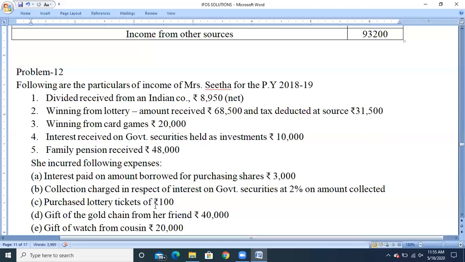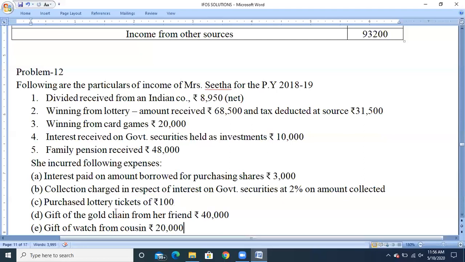Next, purchase of lottery ticket, 100 rupees. We already discussed that any expenditure related to casual income will be ignored. Only the expenditure incurred by the assessee for owning and maintenance of horses for horse races can be claimed as deduction, and only from the winnings from horse races. Other than that, no other expenditure can be claimed as deduction under section 57.